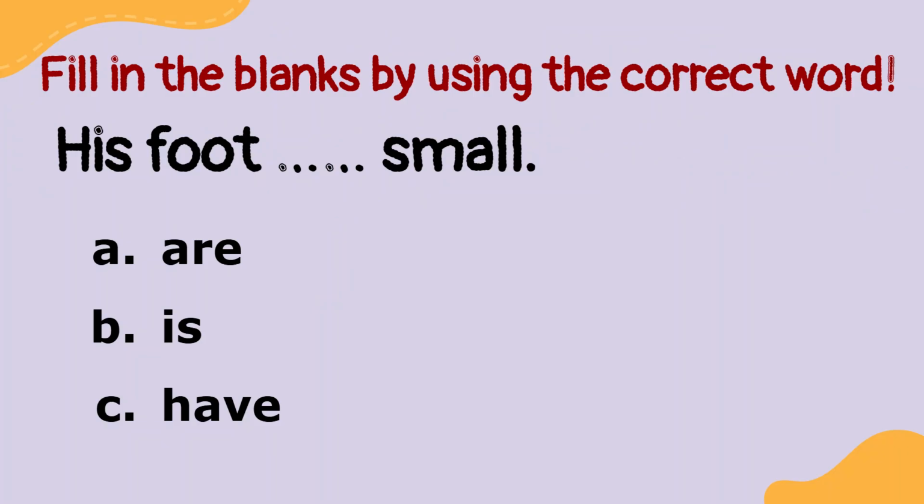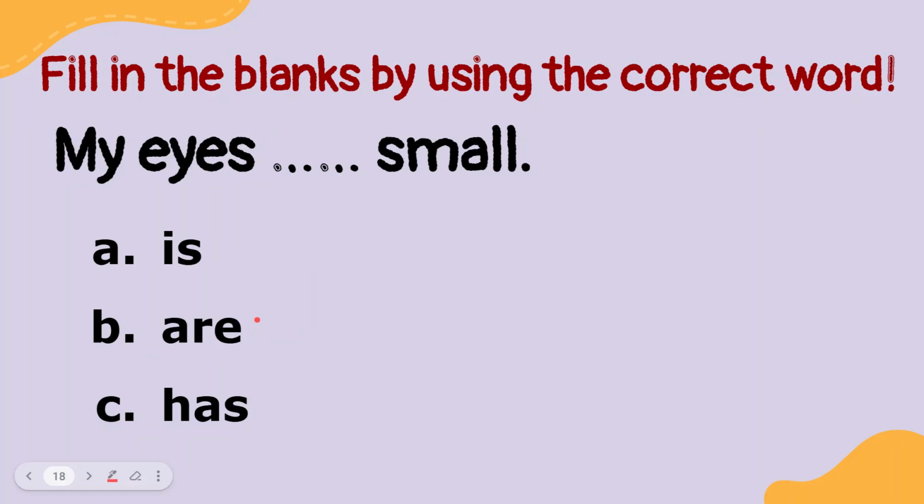Now we have to try to answer this question. Actually, we have learned about is and are. Now look at this. His foot, blah blah blah, small. In this question, the foot is only one. So we have to use are or is or have. Is. His foot is small.